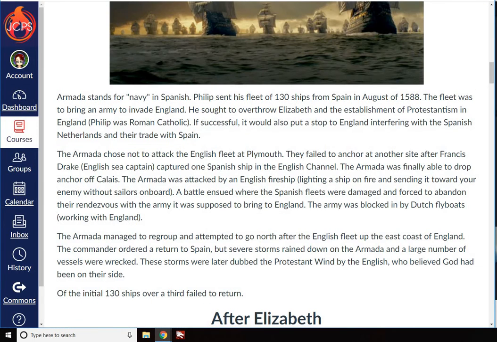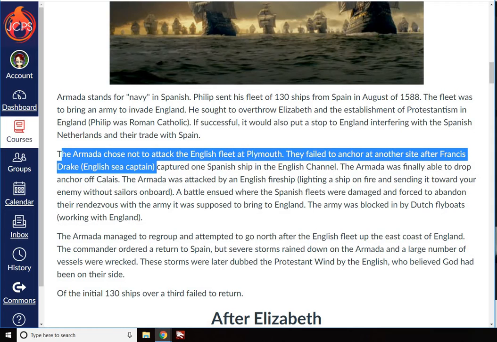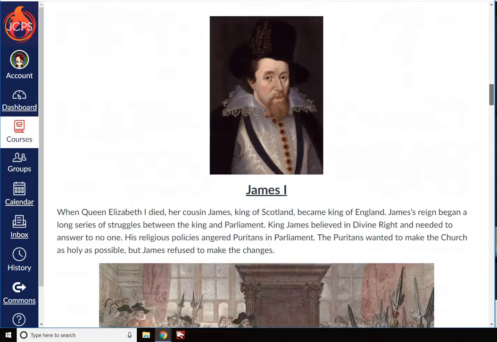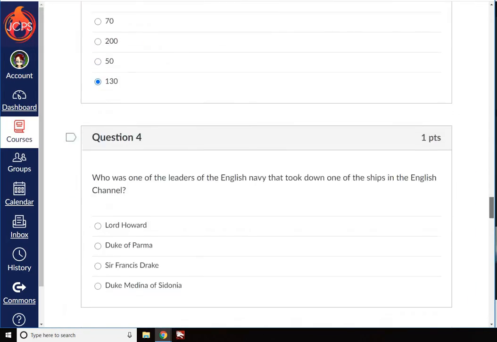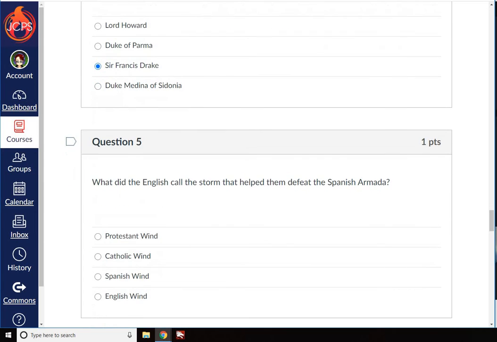all right. The Armada chose not to attack the English fleet at Plymouth. They failed to anchor at another site after Francis Drake, English sea captain, captured one Spanish ship in the English Channel. Sir Francis Drake. What did the English call the storm that helped them defeat the Spanish Armada?